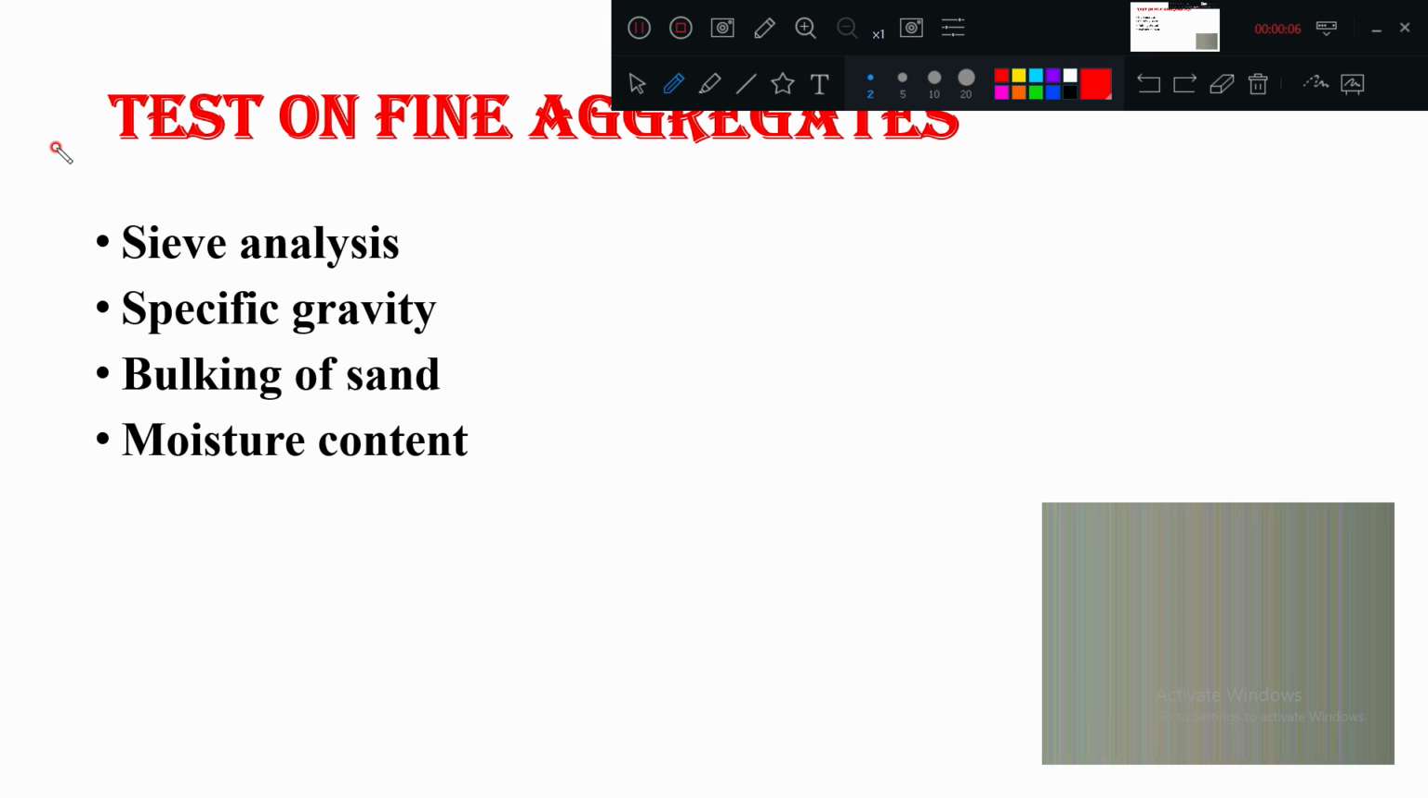Good morning friends. So here we are going to see the various tests on fine aggregates. In the first one we are going to see the sieve analysis. We will list specific gravity, bulking, moisture content. Four tests are there, very important from your exam point of view. A lot of times the tests on fine aggregate have been asked.